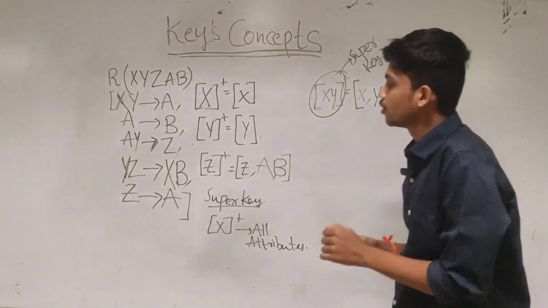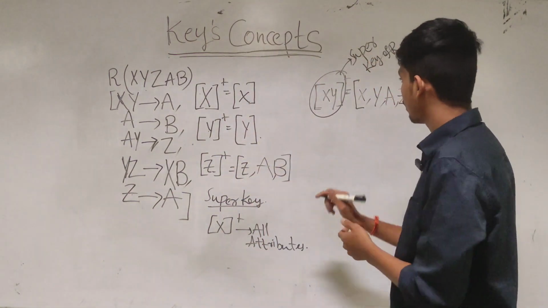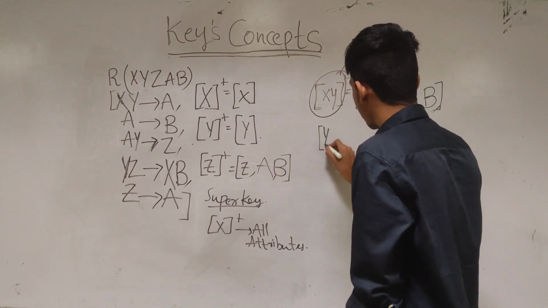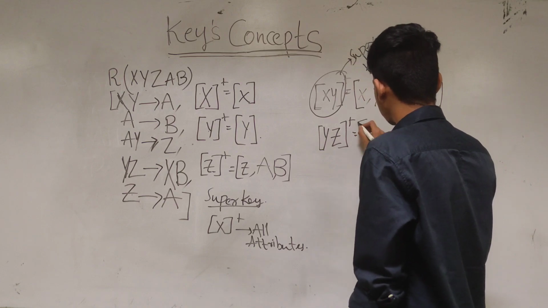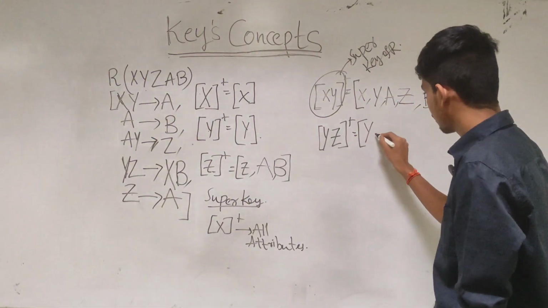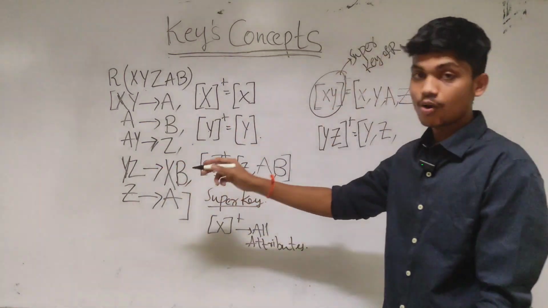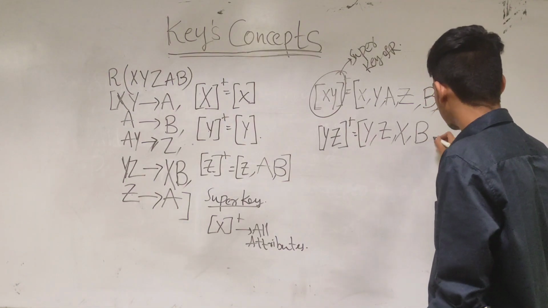Similarly, you can take YZ as an example and try it also. I am taking YZ. With YZ closure, what can we get? We can get Y, we can get Z. With YZ, we can derive XB also, so I am including XB in this.